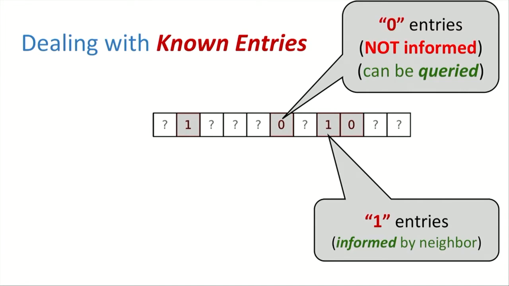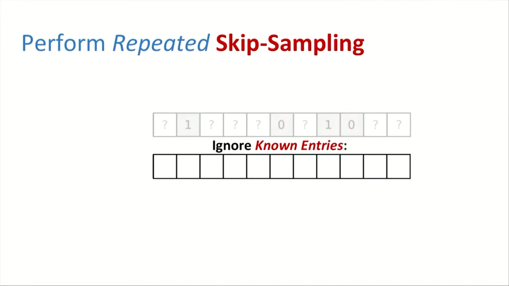Now, given this row, you have two kinds of known entries that might already exist: 0 entries or 1 entries. The difference is that the 1 entries, when they're discovered by the other neighbor, will be reported to you. So when that edge was discovered, it will be reported to the other neighbor. But the 0 entries cannot be reported because there are too many of them. If we want, we can ask about a certain location and ask whether it's 0 or a question mark, but we don't a priori know the locations of all the zeros, as the vertex assigned to this row.